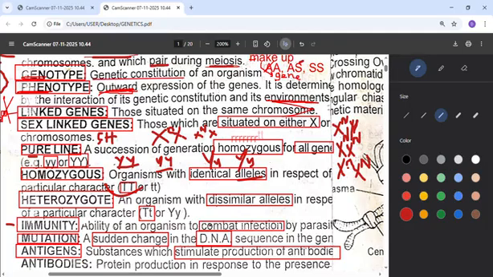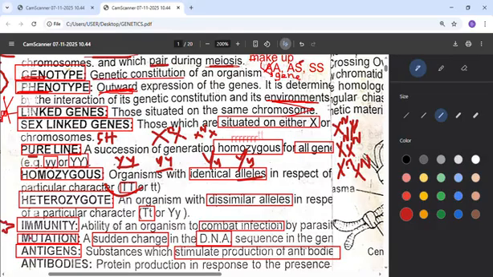Now another term we have is immunity. That's the ability of an organism to combat infection by parasites. So it means that every human being has an immune system, which normally fights disease or strangers, those pathogens that may come into the body. The ability to fight those strangers is called immunity.